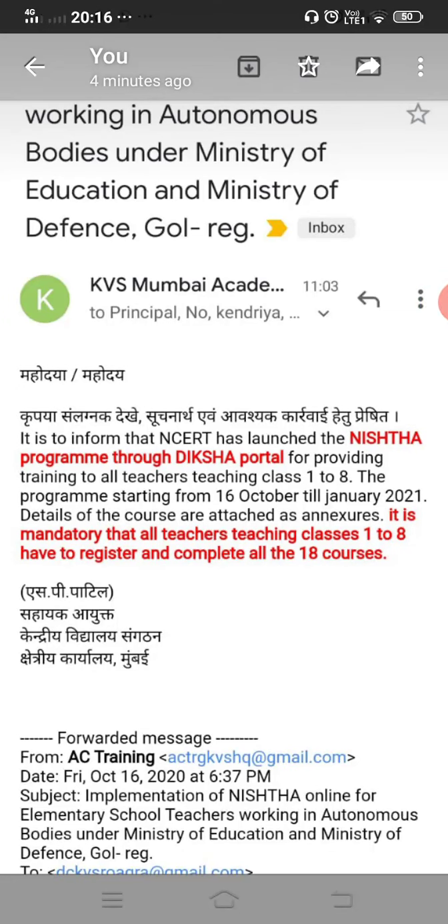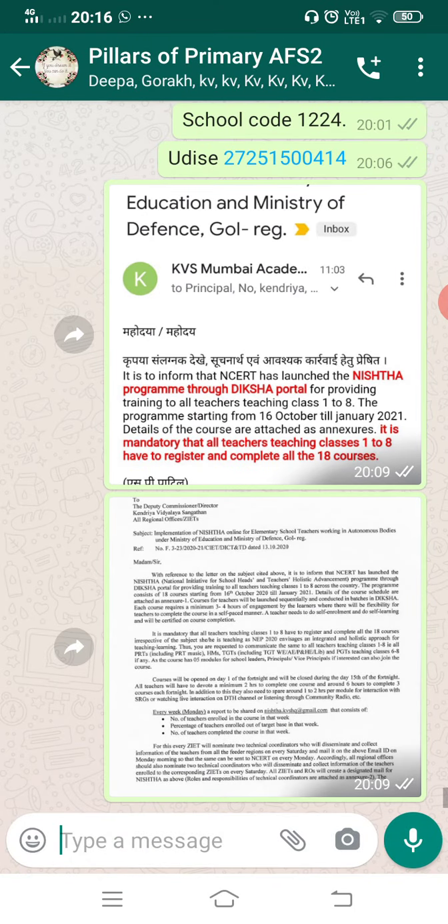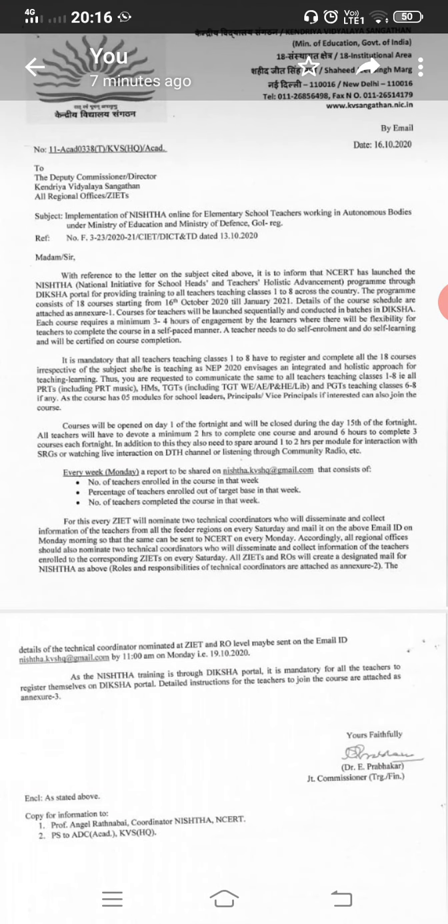Now, as per this Regional Office Mumbai letter, it is informed that NCERT has launched the NISHTHA project through the Diksha portal, and it is mandatory for all the teachers who are teaching from class 1 to 8. This is the headquarter letter.